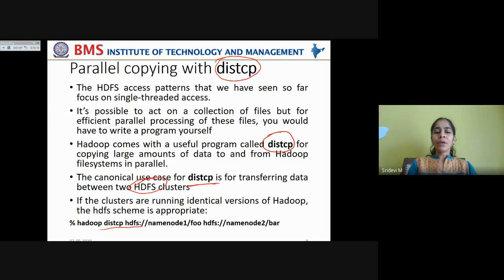We are using the hadoop program distcp to copy the data from the namenode1 cluster to the namenode2 cluster, that is, from the first cluster's namenode to the second cluster's namenode, from the root directory foo to the root directory bar. In both cases, we are using hdfs as the URI for both the source cluster and the destination cluster.